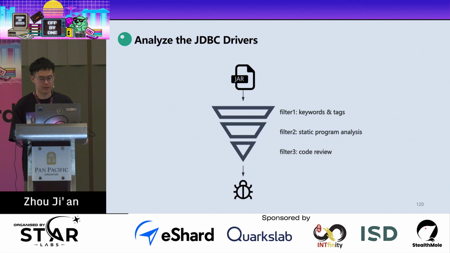So we just downloaded as many Java libraries as possible and did some static program analysis to find the possible bugs and manually reviewed the code and checked if it meets our requirements.